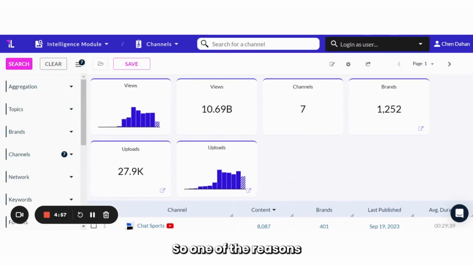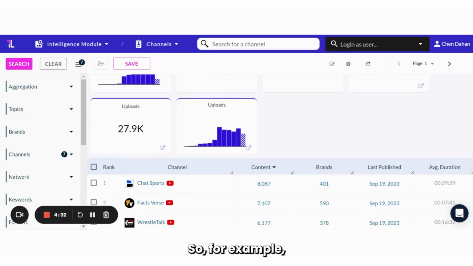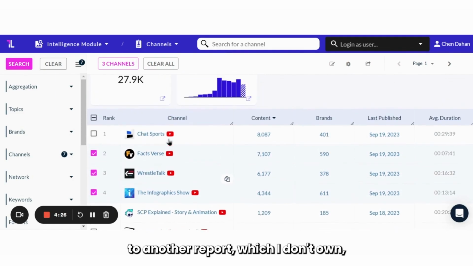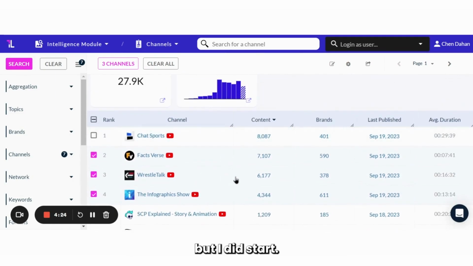So one of the reasons we really wanted to push the starred reports into the platform is not only for easy access to my favorite reports, usability-wise, we want to be able to send items to starred reports, even if I don't own them. And that allows me to have multiple team members work on the same report. So for example, let's say that I'm interested in these 3 channels and I want to send them to another report which I don't own, but I did star.